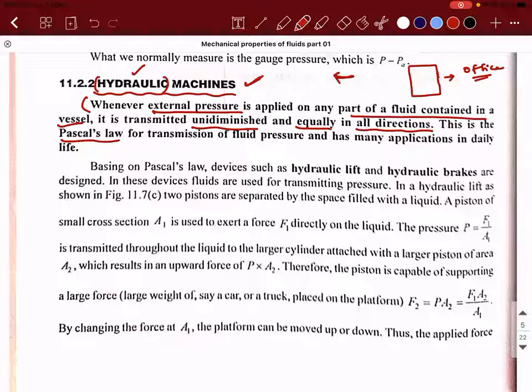Right. 1 minute. Let me see if I can show you. So I have something in front of me. I'll show you.